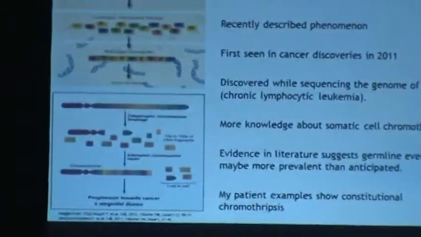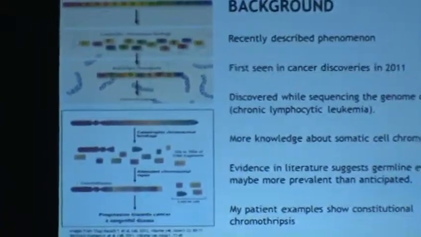Chromothripsis is a recently described phenomenon, first seen in cancer in 2011. It was discovered while sequencing the genome of CLL, and although right now there's more knowledge about somatic cell chromothripsis, there is evidence in the literature that germline events may be more prevalent than anticipated. So my patient examples that I'm going to follow up with show the complexity of constitutional chromothripsis, shattering events of the germline.